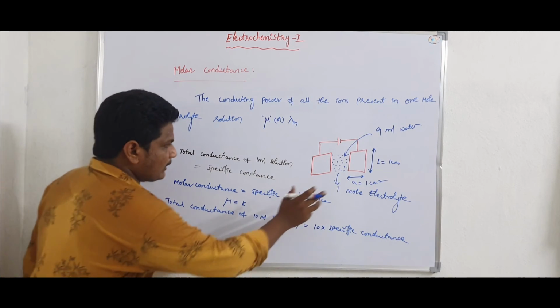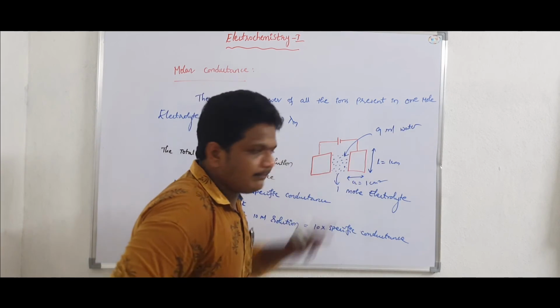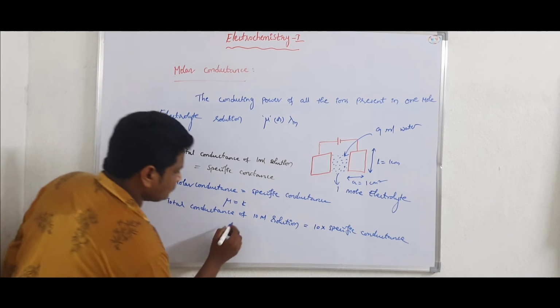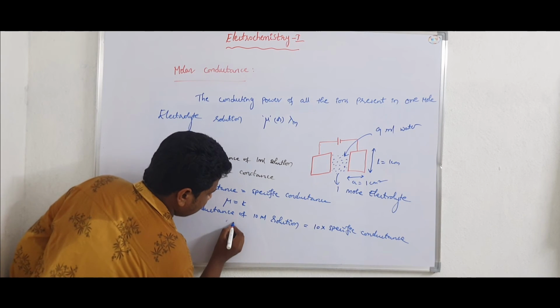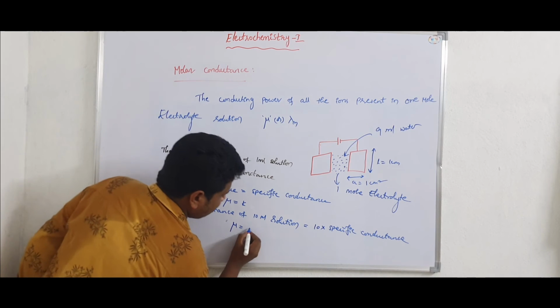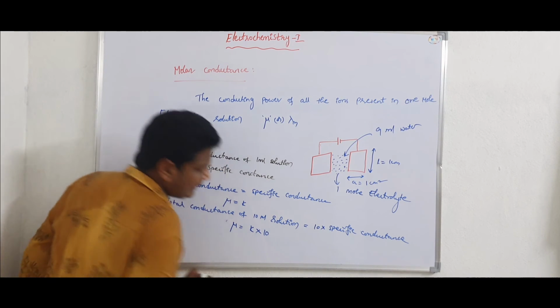So the molar conductance of the 10 ml solution is mu equal to specific conductance into 10.